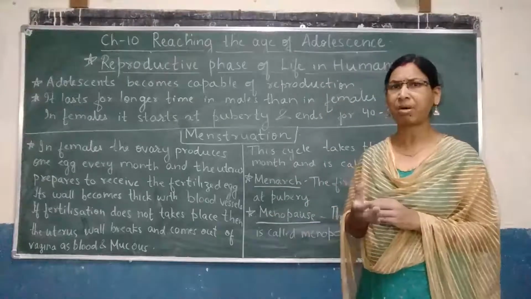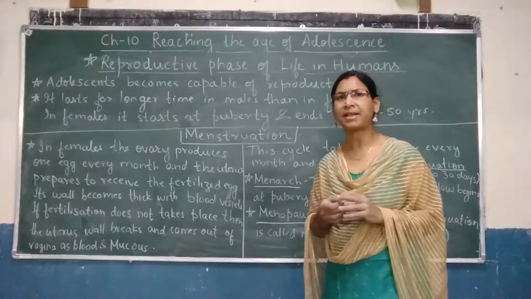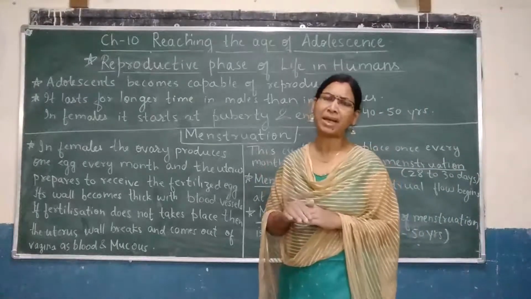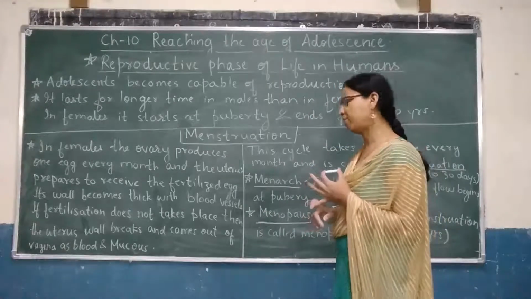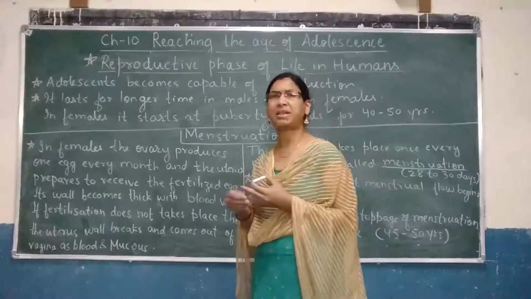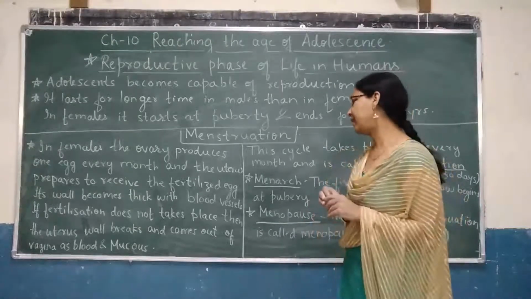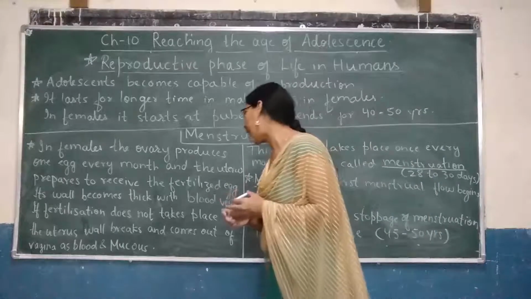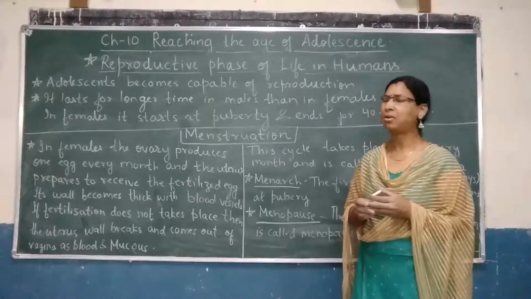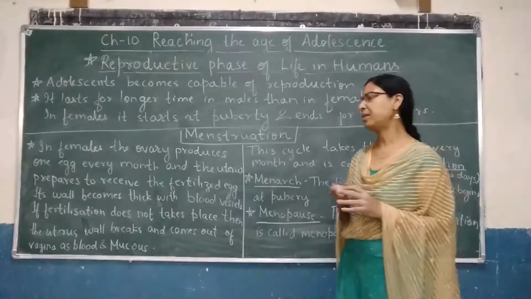So, the uterus is another reproductive part in the human female. It starts preparing itself to receive the fertilized egg. How does the fertilized egg come? It is by the fusion of male and female gametes. That is, the male gamete is called sperm and the female gamete is called ovum. Suppose fertilization doesn't take place, then the uterus wall breaks and comes out of the vagina as blood and mucus. So this happens in case of menstruation. This is the process which occurs.